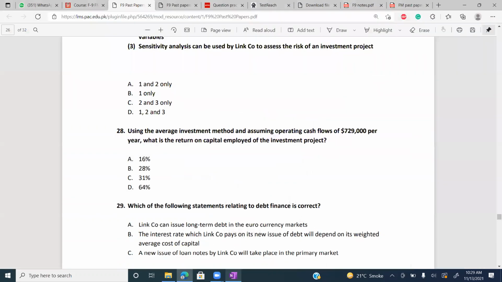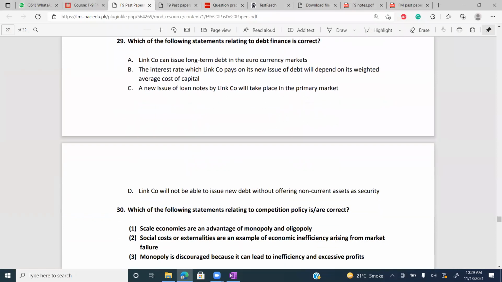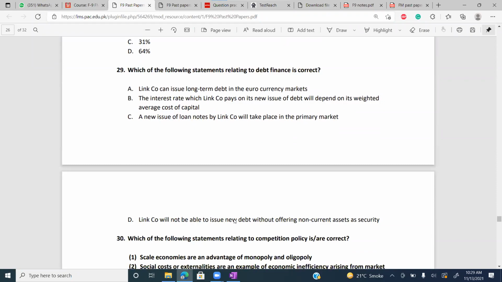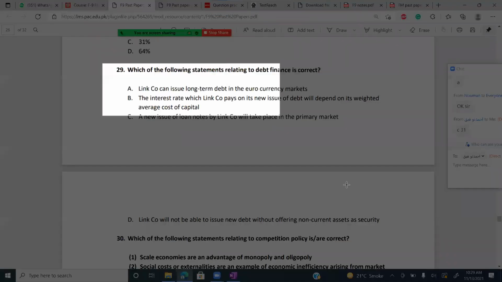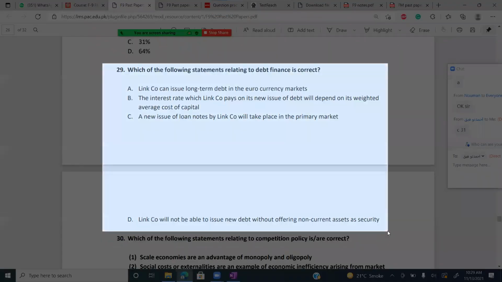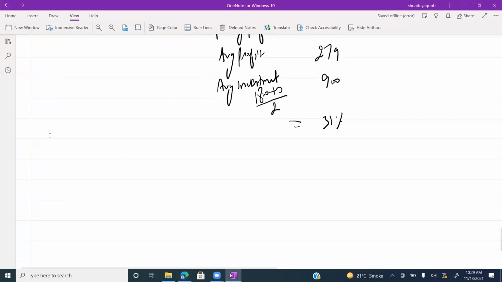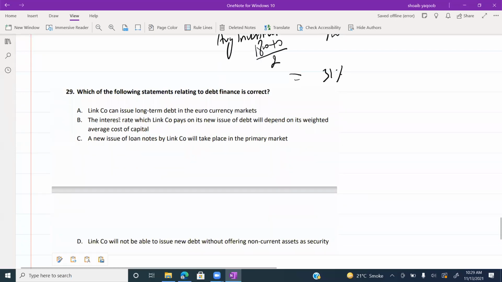Next is, which of the following statements relating to debt finance is correct? Link Company can issue long-term debt in the euro currency market. The interest rate which Link Company pays on its new issue of debt will depend on its weighted average cost of capital.